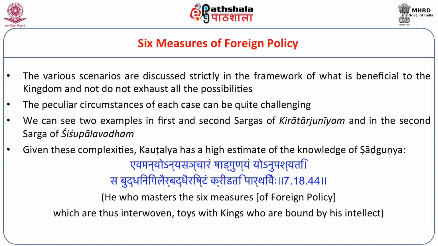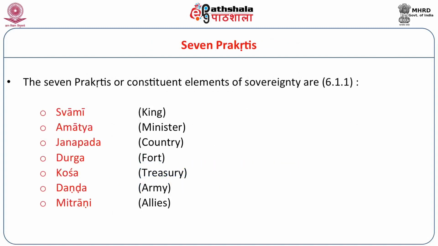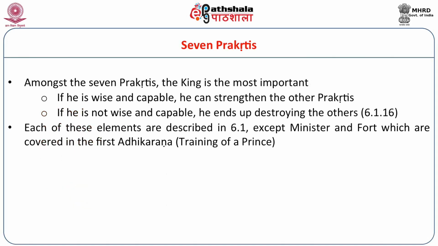We briefly touched upon the 7 prakritis or the 7 constituent elements of the kingdom. They are Swami, the king; Amatya, the minister; Janapada, the country; Durga, fort; Kosha, treasury; Danda, army; and Mitrani, allies or friends. And the relative importance of each of these is in the order stated, that is, the king is the most important, the second most important is the minister, and so on. The book describes each of these 7 elements in some great detail at various places. Some people did not understand why they are scattered, but they are covered in the book.